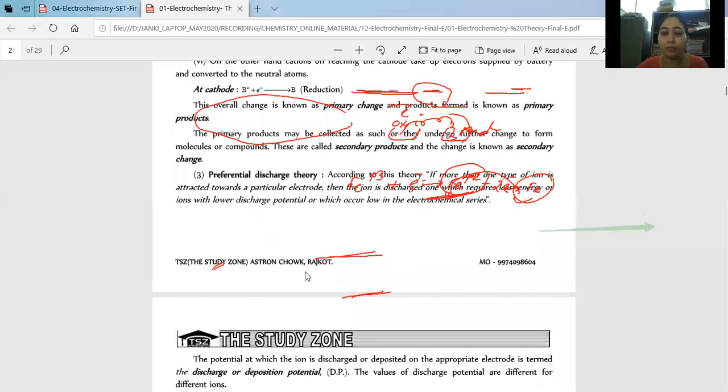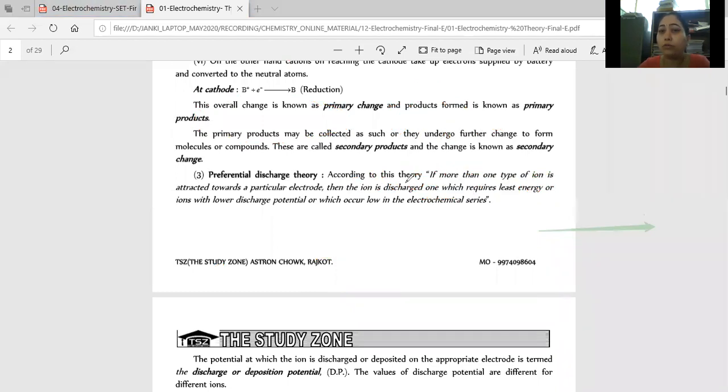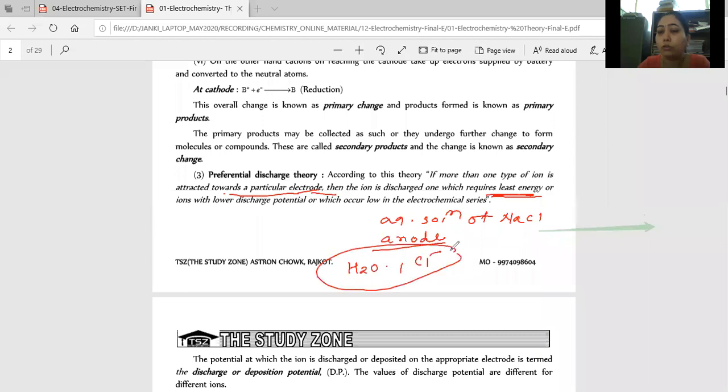Preferential discharge. It means we need to discuss the electrochemical series. According to this theory, if more than one type of ion is attracted towards a particular electrode, then the ion which requires the least energy is discharged. Take care, which one will get released if I have an aqueous solution of NaCl, for example? Then on anode, how many options do we have? On anode we have the options H2O and Cl minus. Which one undergoes oxidation? That depends on this factor.